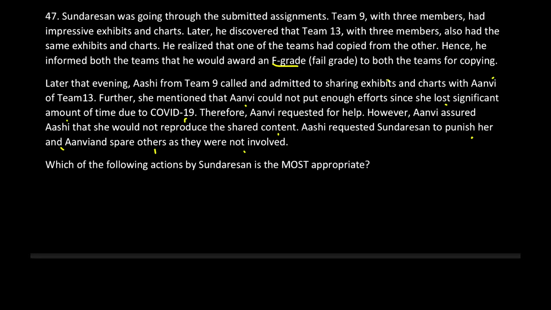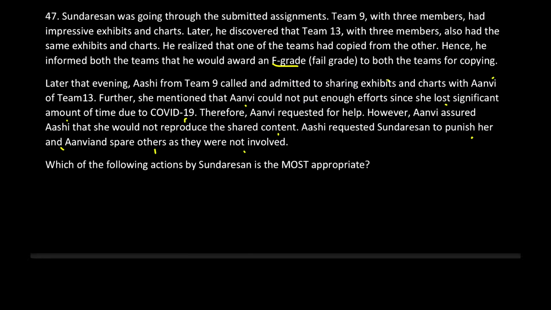What's the problem? Copied data. What is the solution suggested by one of the students? That you punish me and the other person who copied, but don't punish the other team members.